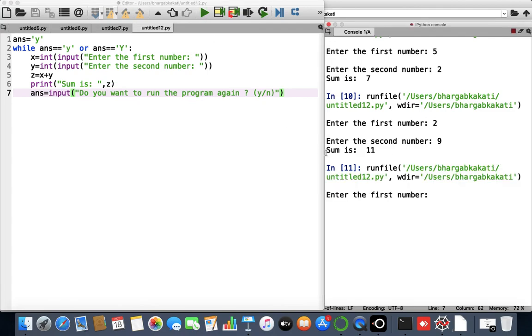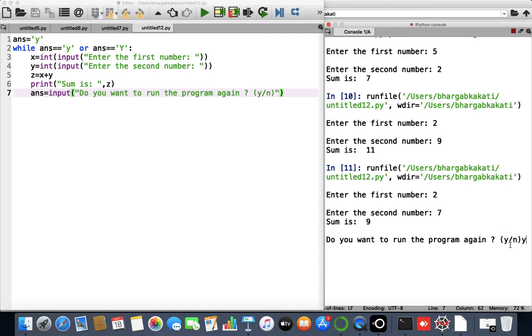Now let me run it. It is asking me to enter the first number, I'll give 2. Enter the second number, let's say I'll give 7. It is giving me sum is 9. After that, it is asking me, do you want to run the program again? I have to press Y or N.